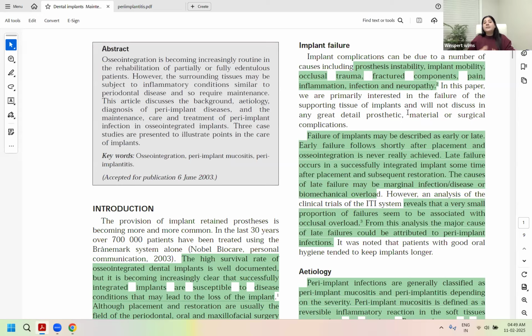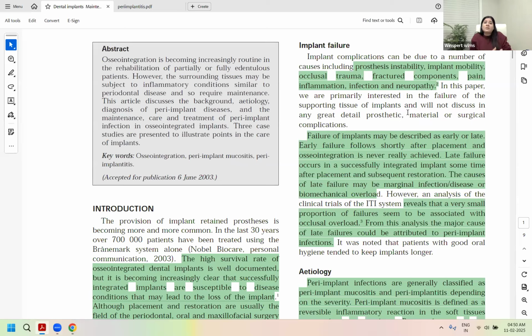Other than that, either your prosthesis can be mobile or your implant can be mobile. Then there can be occlusal trauma. There can be fractured components, pain, inflammation, infection, or even neuropathy. The failure of implants can be in the early stages or at the late stages. If it is immediately after placement of the implant, where osseointegration never really happened, that's an early failure implant.